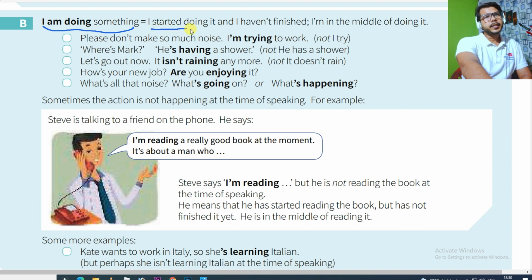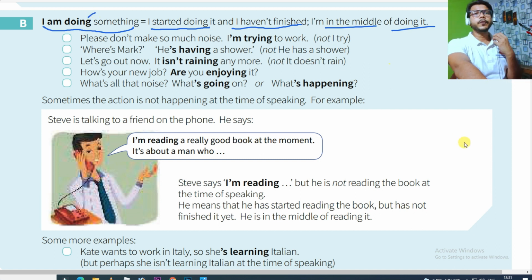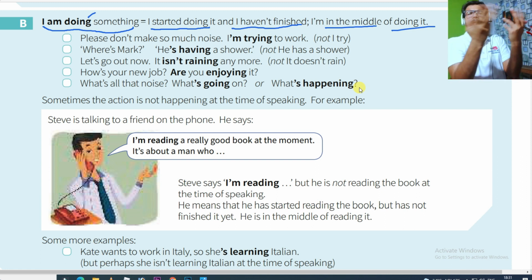It means I started doing it and I haven't finished it. In the middle of doing it means I am in the middle of doing it. So whenever you say "I am doing something", what does it mean? Like if you say I am eating something, I am drinking something, I am talking to someone, it means you have started doing it but you haven't finished it. So when the action has been started but when you talk, the action is going on, it has not finished yet, it means that is present continuous.